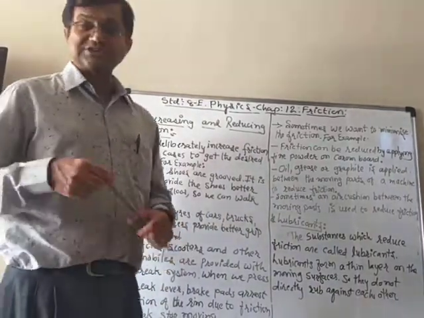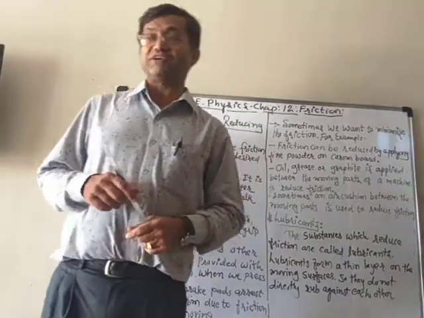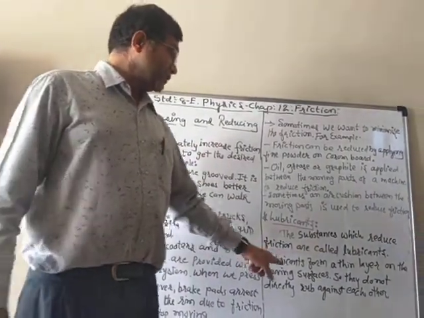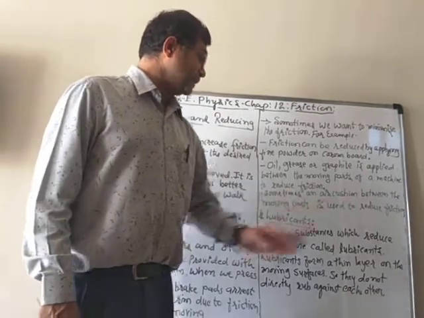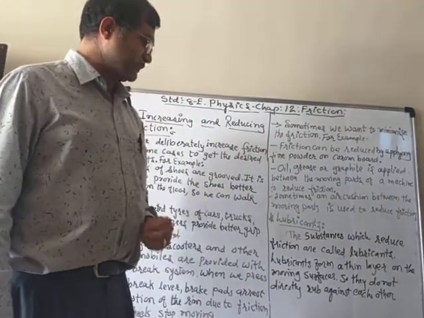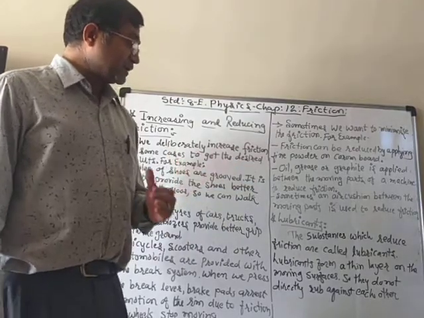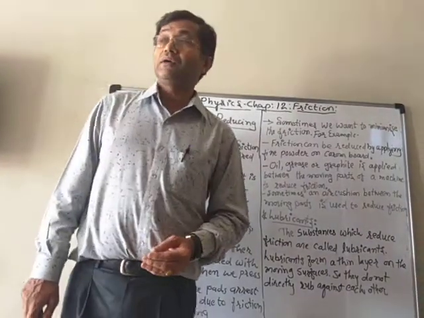And how do they work? Lubricants form a thin layer on the moving surfaces, so they do not directly rub against each other.